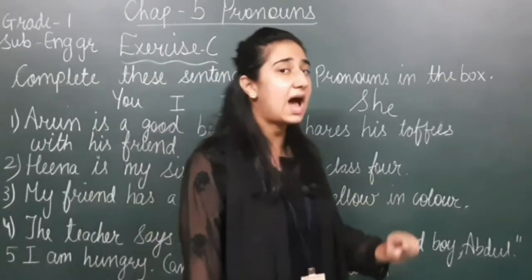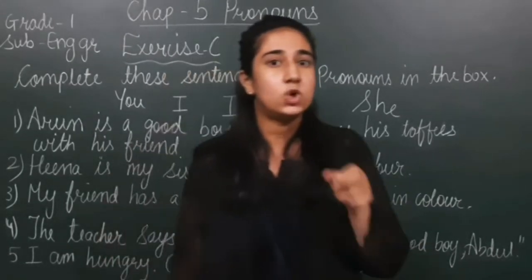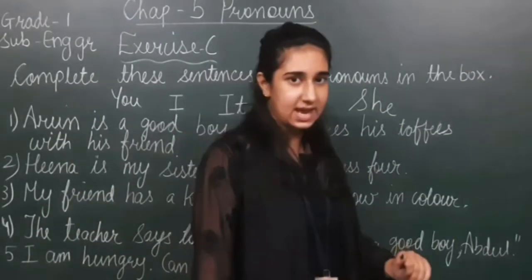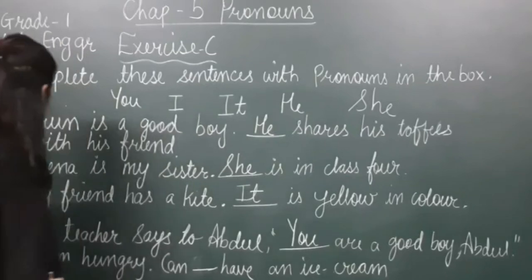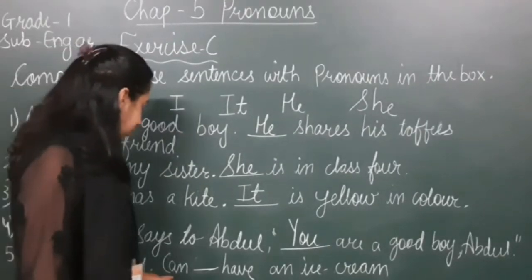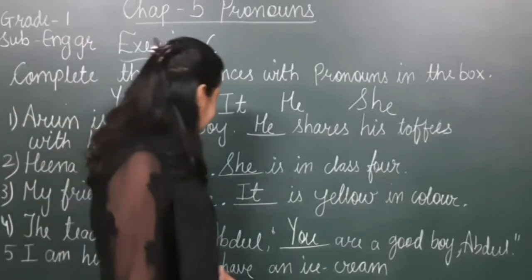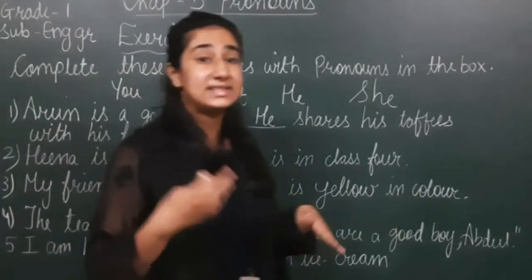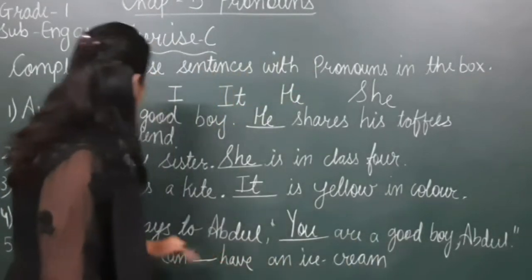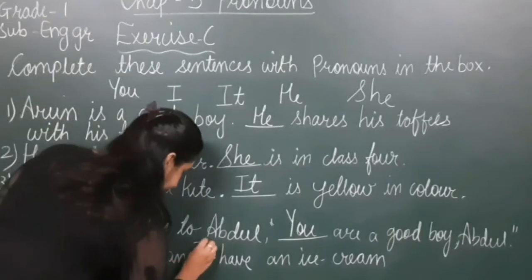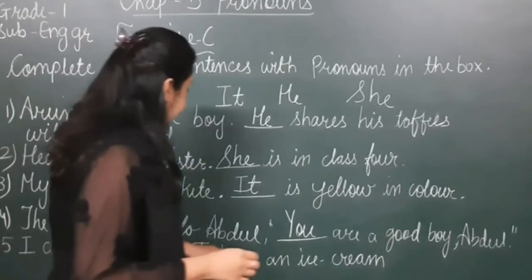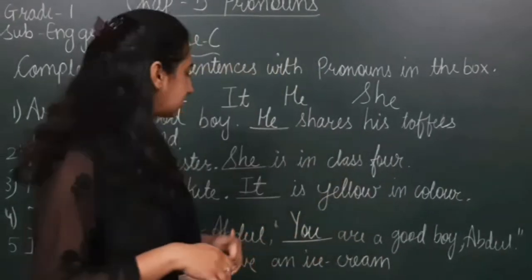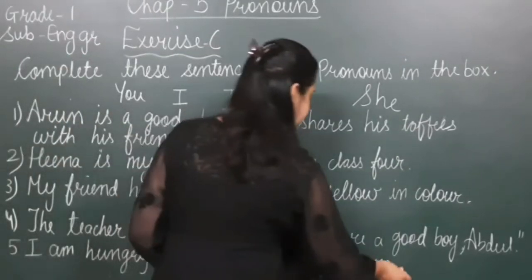Why have you written are here? But students, we use are with you. हम you के साथ are लगाते हैं, इसलिए. Number 5, I am hungry. Can dash have an ice cream? Here I am talking about myself. So what will come in this blank? I. I am hungry. Can I have an ice cream? As I am feeling hungry, I can have ice cream. So here I have written I.